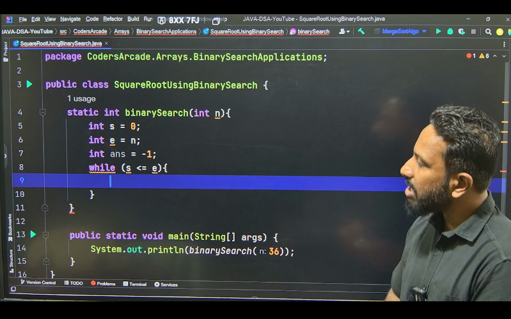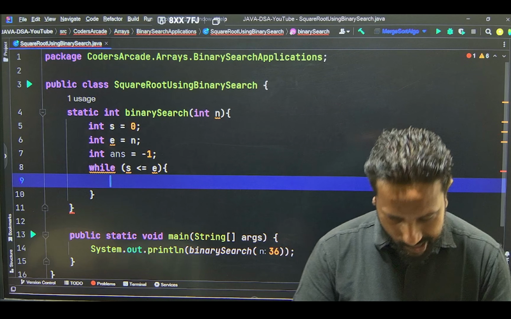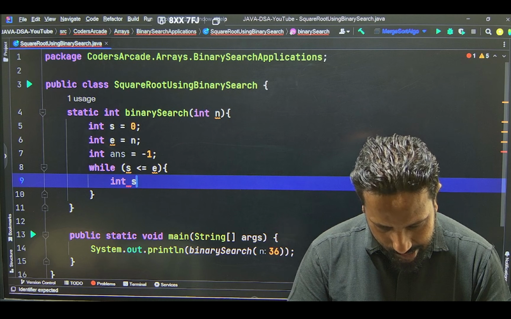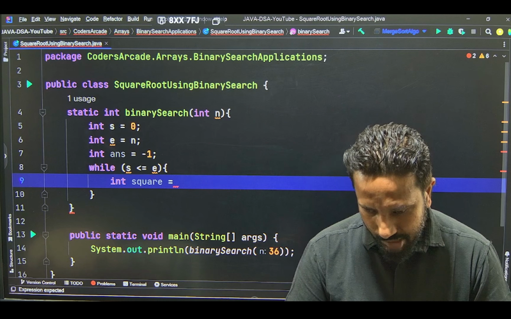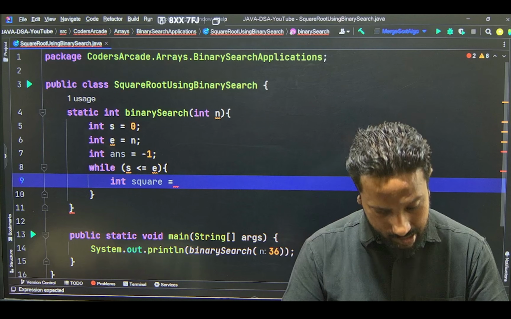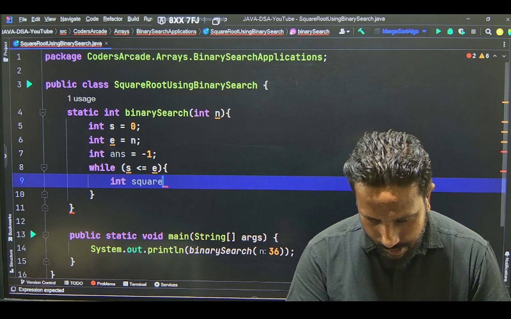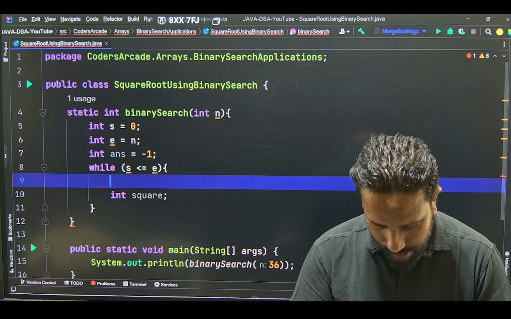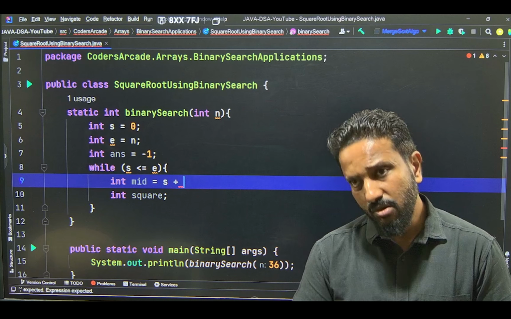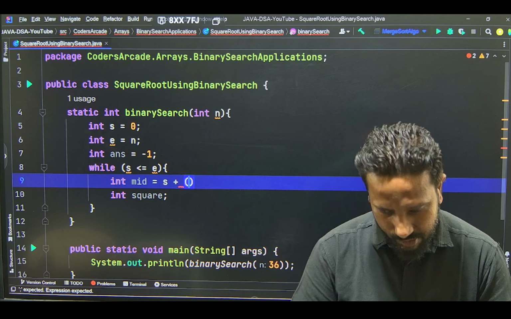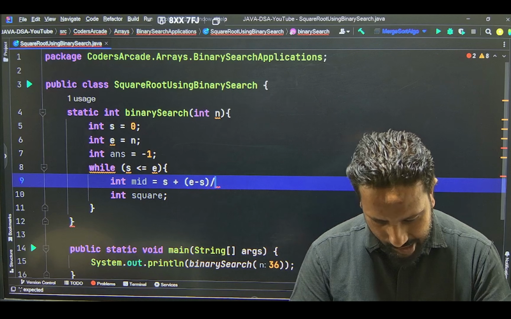So as I said, what were we doing? I was taking a variable square is equal to mid into mid. For that we have to find the mid, right? So mid is equal to start plus, all of you I guess you know this formula, end minus start divided by 2.